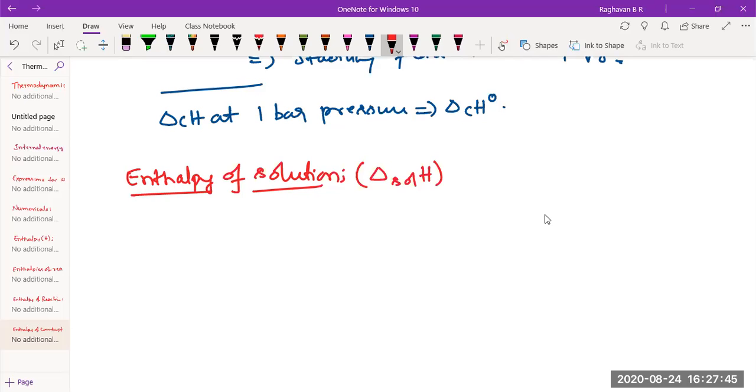When would a solution be formed? Whenever a solute is dissolved in a solvent. Now, along with that, there are conditions in order to call anything enthalpy of solution.